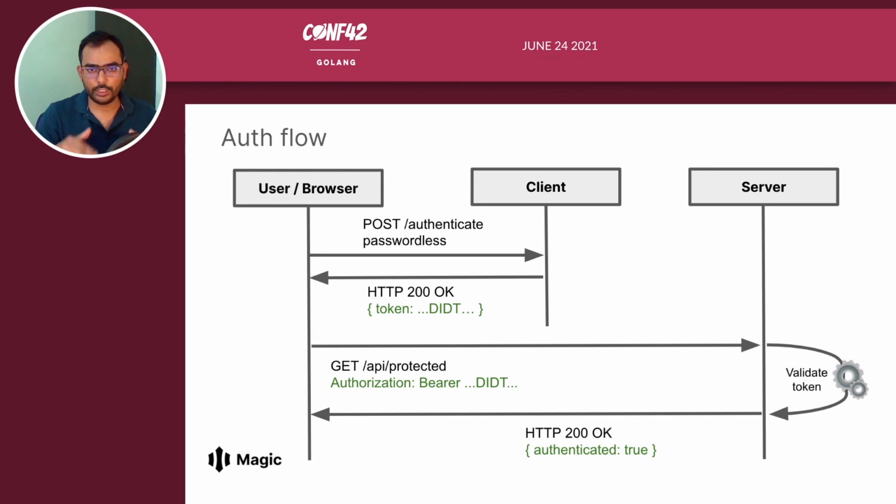When we want to protect a route, we encapsulate that route inside a protected method. We will see how that looks, and then we try to access that API route by passing the DID token in an authorization header. At the server, we extract the DID token from the header.